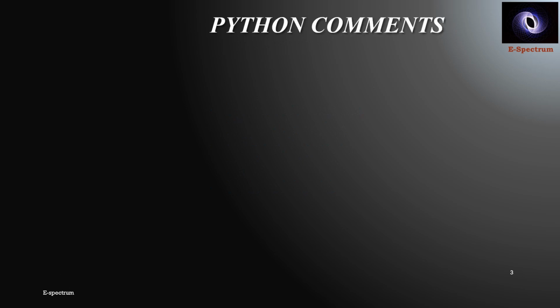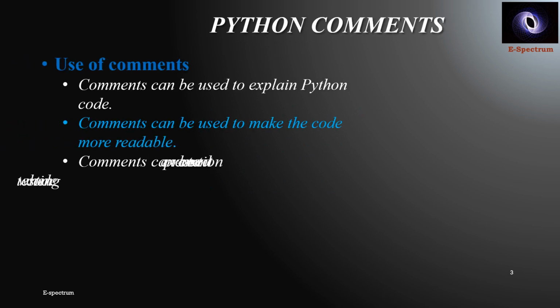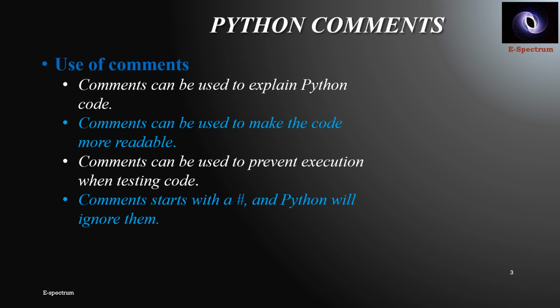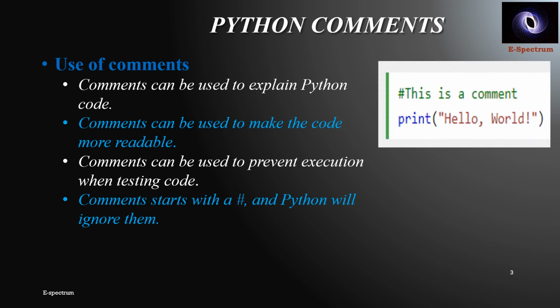See the Python comments. The basic use of comments is that they can be used to explain the Python code, to make the code more readable, to prevent the execution when testing the code, and most important, in Python, a comment starts with the hash sign. So whatever statement I write after the hash is not executed. What is the syntax? You can observe here, it is a hash and the statement written is "this is a comment". So when I execute this program, I will only be displaying hello world.